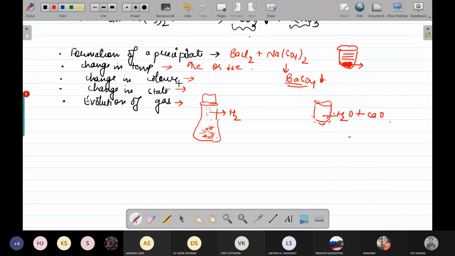Change in color. Change in color means what? For example, you have taken an acid, lemon juice we take, and we put some potassium permanganate in that. Now what happens on adding lemon to potassium permanganate, you just look at both colors. Potassium permanganate is purple in color. As you add acid, what is going to happen? The purple color is going to disappear. So that will be your chemical reaction.